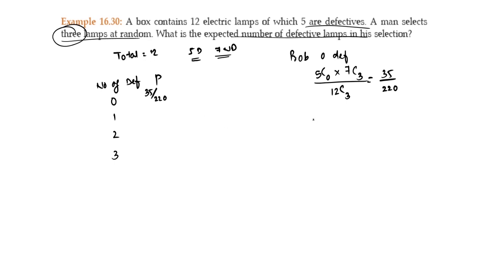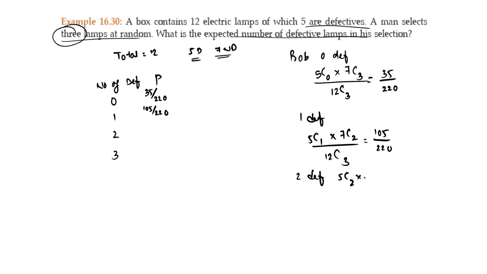1 defective: 5C1 into 7C2 divided by 12C3. You will get the answer of 105 divided by 220. 2 defectives: 5C2 multiplied by 7C1 divided by 12C3.